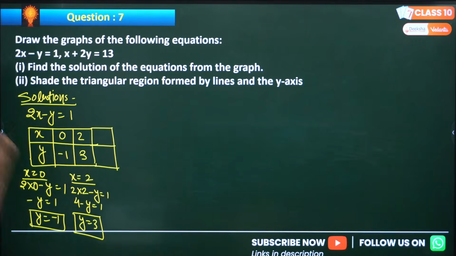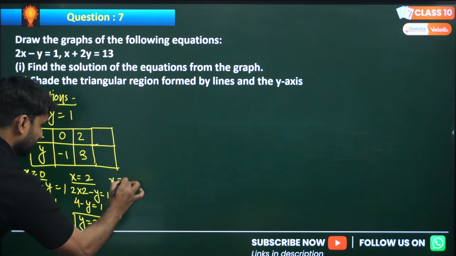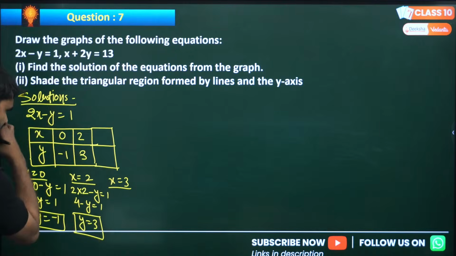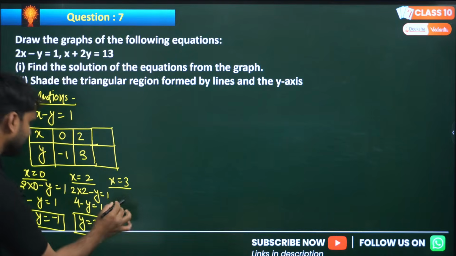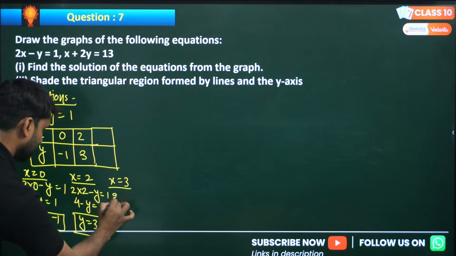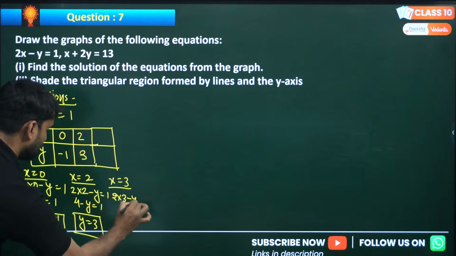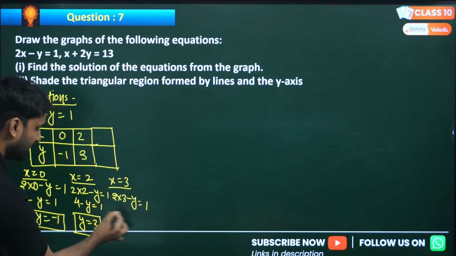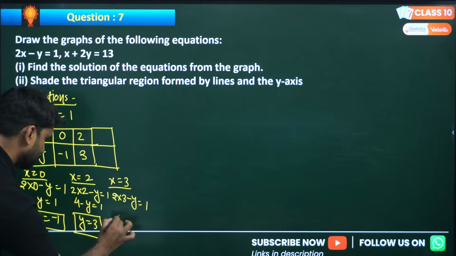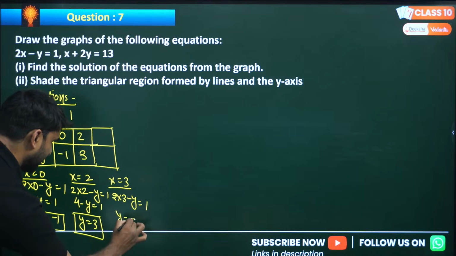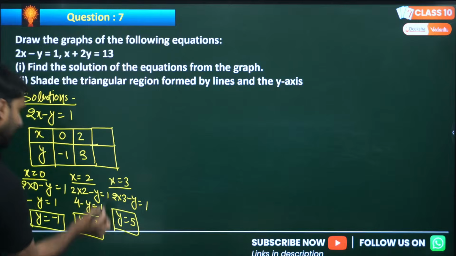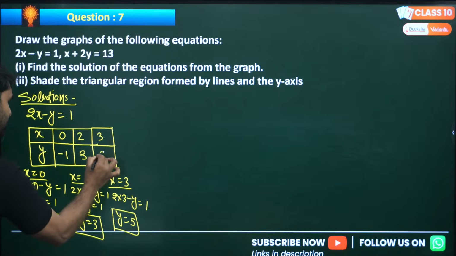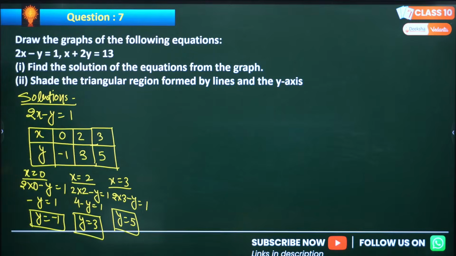Come on. Now we can put here x equals 3. So on putting x equals 3, what are we getting? 2 into 3 minus y equals 1. So 2 times 3 is 6, 1 will come here. So y will be 5, right? So at x equals 3, y will be 5. So this is the solution of the first equation.